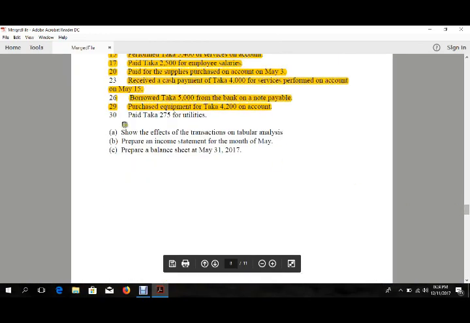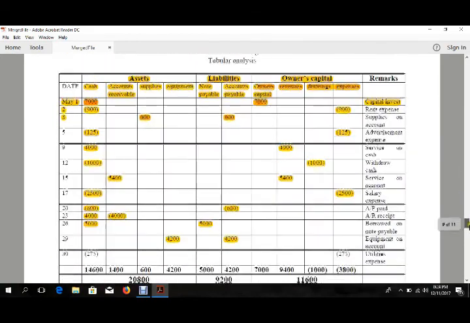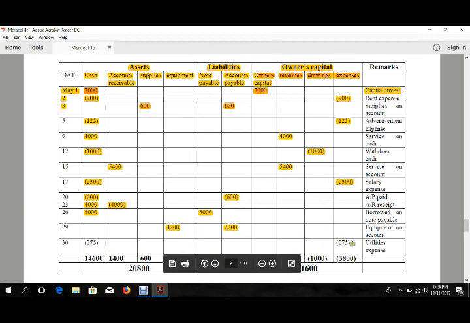And then our last entry is at May 30th. She paid 275 for utilities. So what Trixie did, Trixie paid a utility bill of 275 taka. As we know, utility is an expense, so we'll put this in the expense section, 275 as a negative figure, and also subtract from the cash.